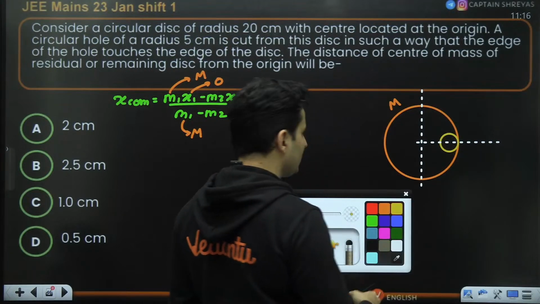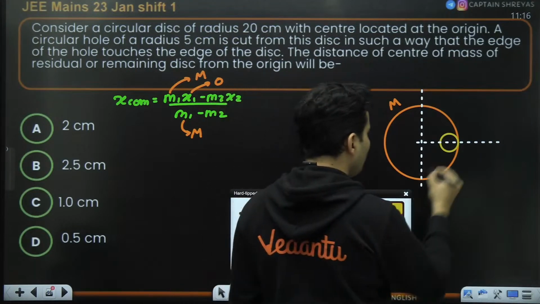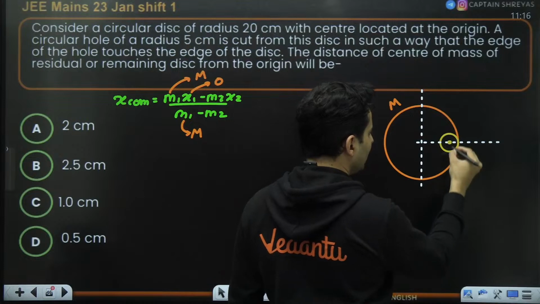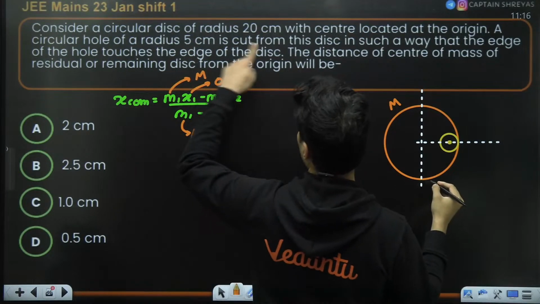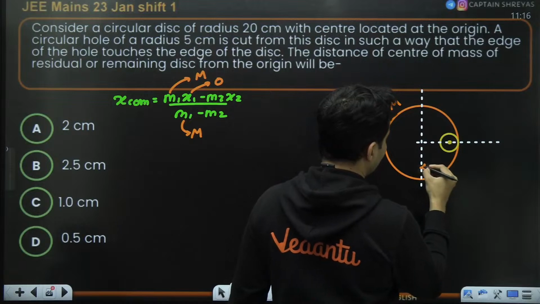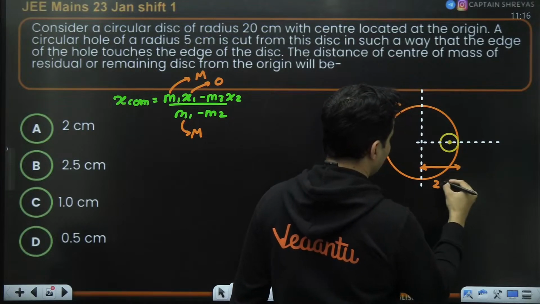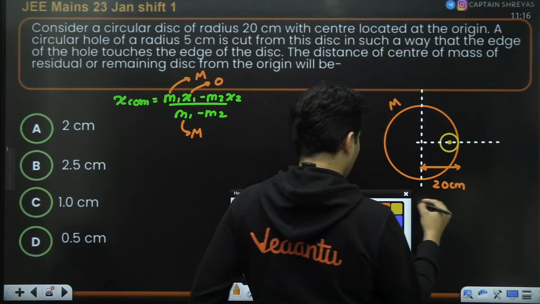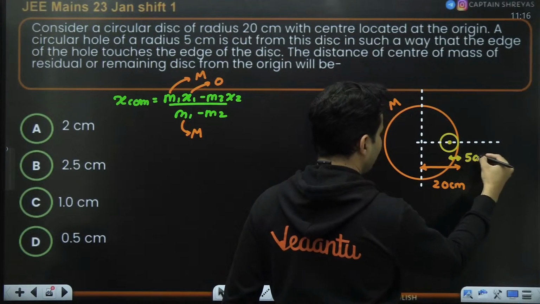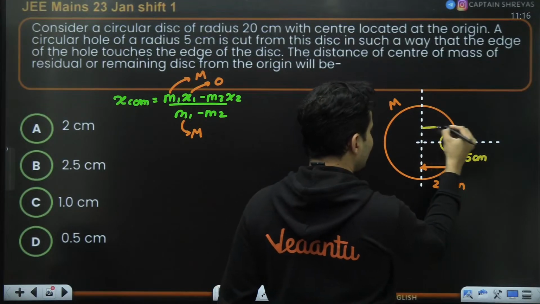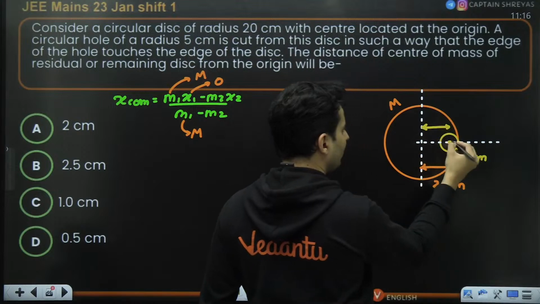Now this is very interesting. See, first of all, the center of mass is here. The radius is given to be 5 centimeter and the bigger disk radius is 20 centimeter. So this much is 20 centimeter. This much only is 5 centimeter. So how much is this from the origin?